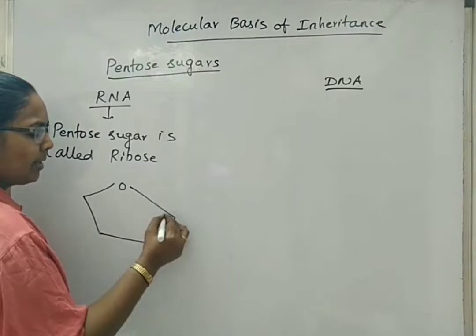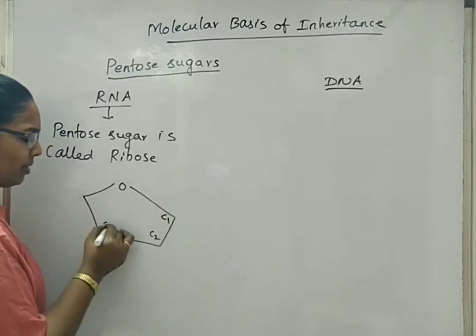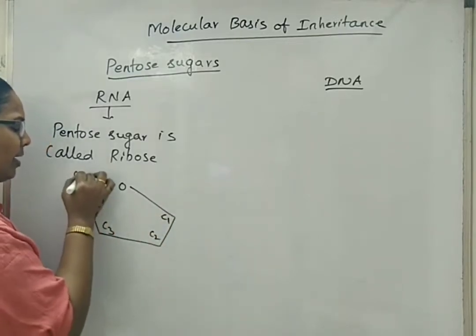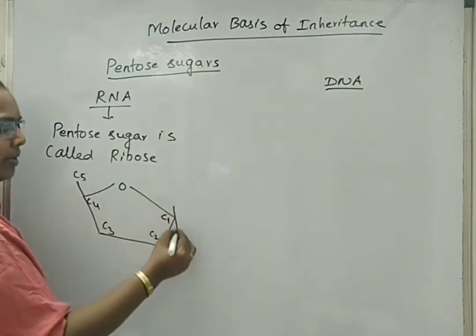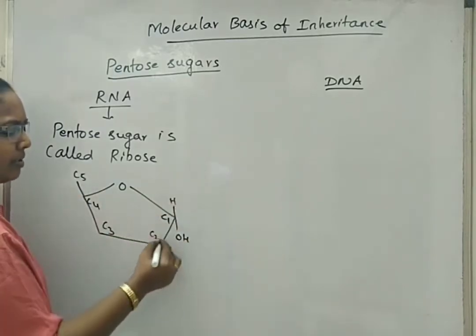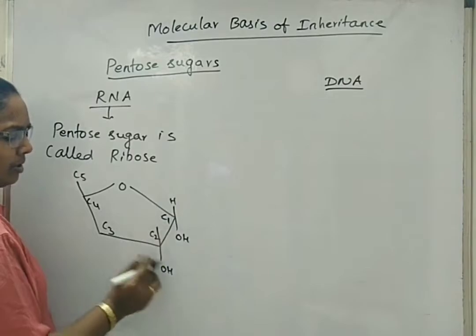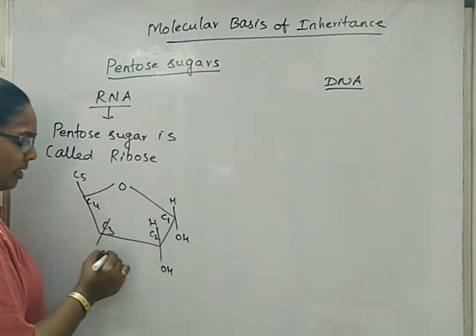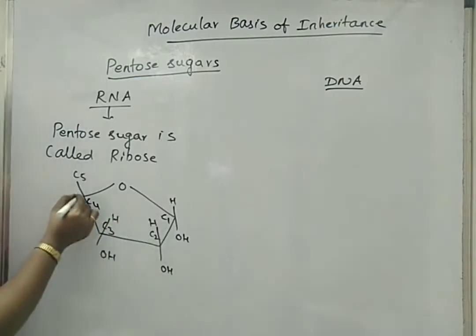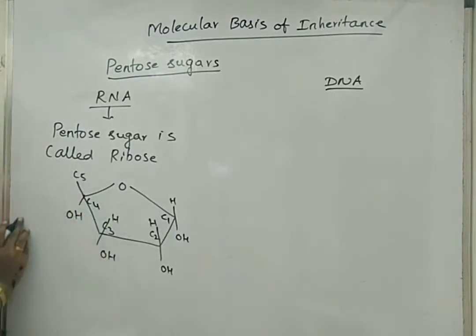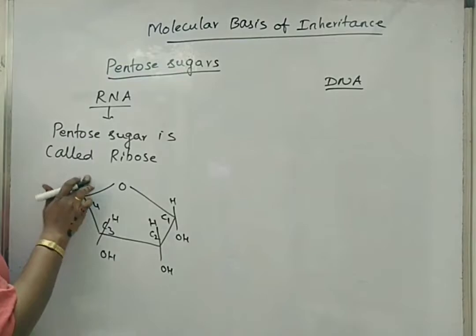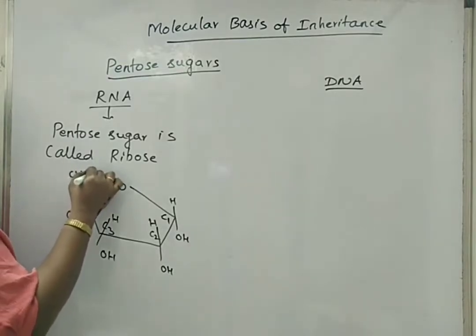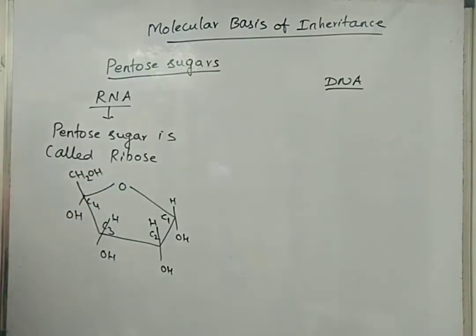We give the carbon numbering as carbon 1, carbon 2, carbon 3, carbon 4 and carbon 5. Carbon 1 has a hydroxyl group. Carbon 2 also has one hydroxyl group. Carbon 3 is also having a hydroxyl group. Carbon 4 is also having a hydroxyl group. And carbon 5 is replaced with CH2OH, that is an alcohol group.